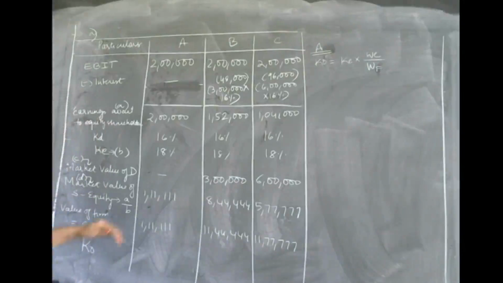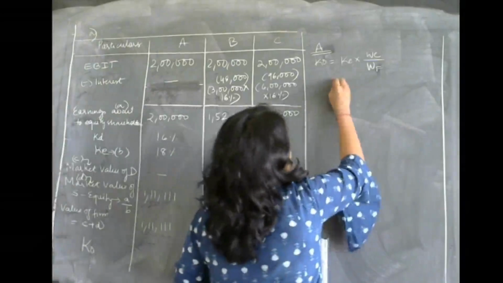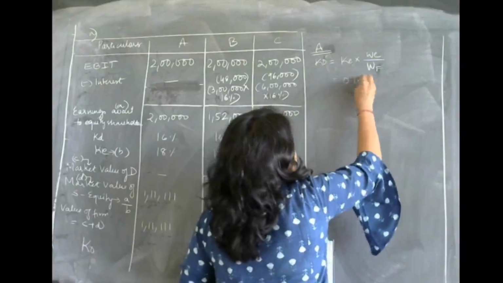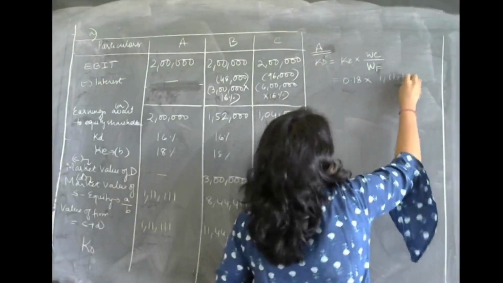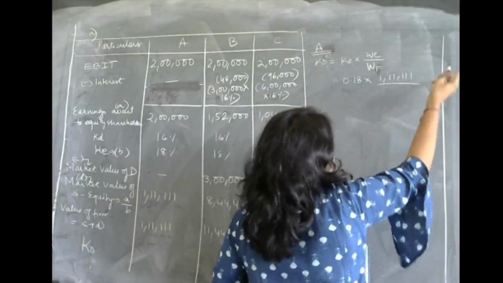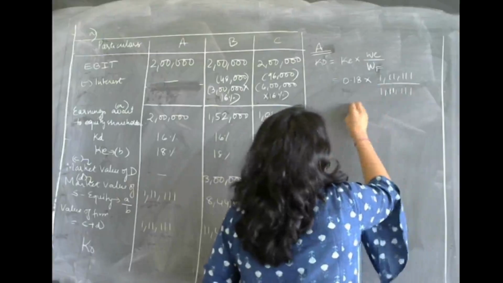Now, weight of the equity is 1,11,111. What is the value of the entire firm? 1,11,111. What is the cost of equity? 18%. So it is going to be 18% into weight of equity 1,11,111 divided by weight of the firm, which is also 1,11,111. So your overall